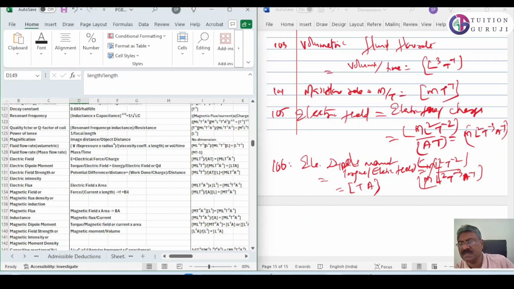There's a small mistake we made here. Electric field is actually not M L square. Force is actually M L T raised to minus 2. Therefore, it will be M L T raised to minus 3. Electric field is M L T raised to minus 3 A raised to minus 1. Therefore, for electric dipole moment there's no L square, it is only L.